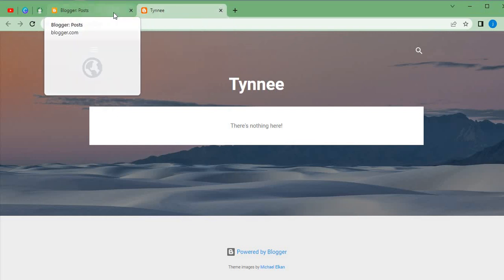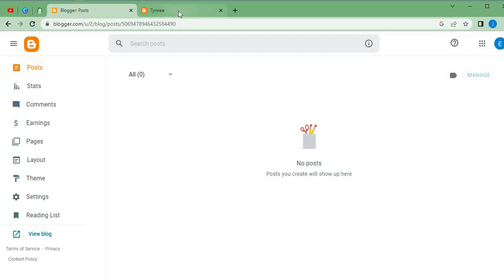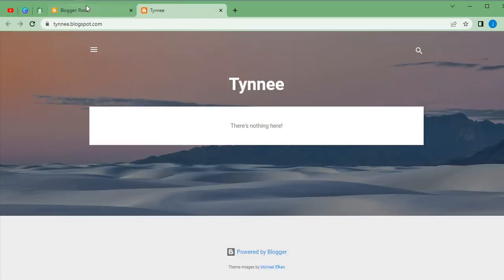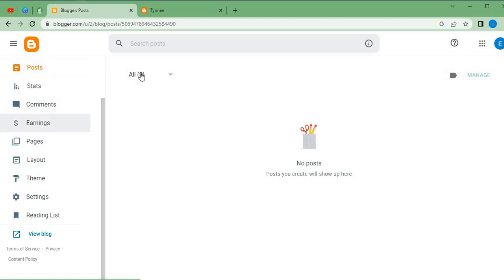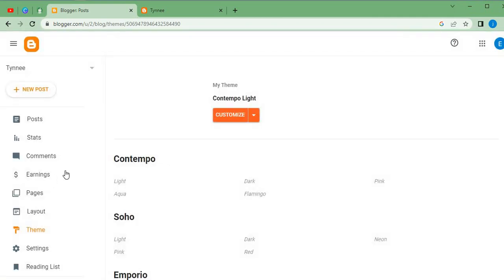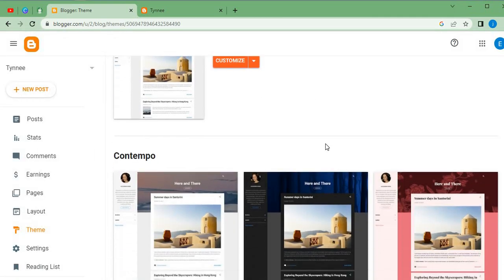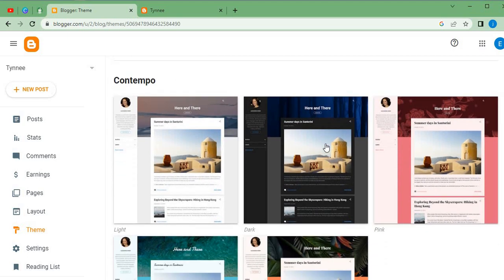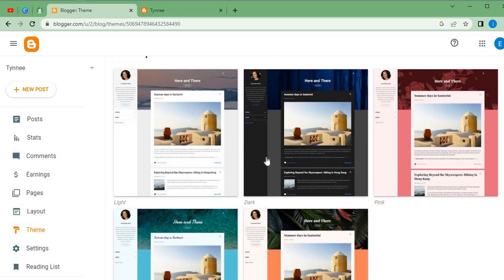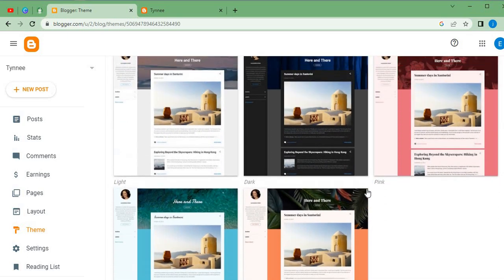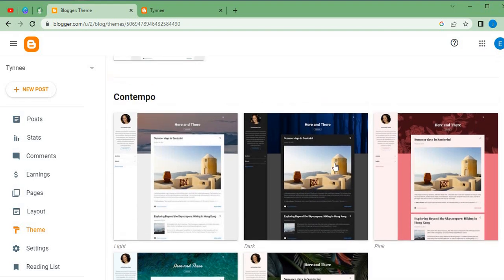So let's continue. Now let's try to select a particular theme that we can use. So let's try to change this theme. It doesn't look so well. So first thing we're going to be doing on the back end is to come here, click on theme, and once we click on theme, here are numerous free themes that we can use. The templates are there already. What we need to do is just to pick the template which I so much like.